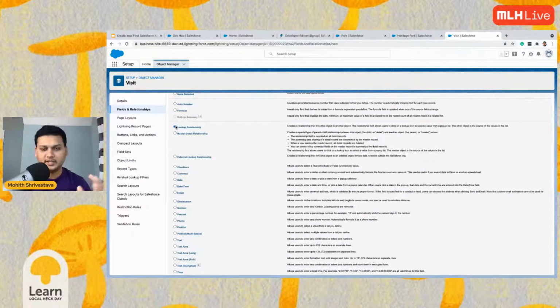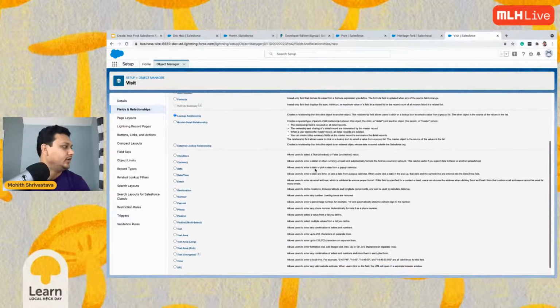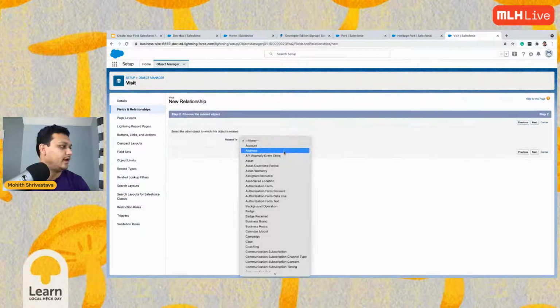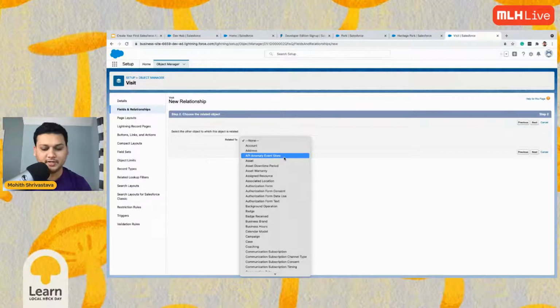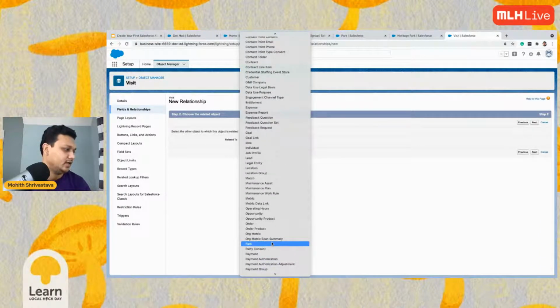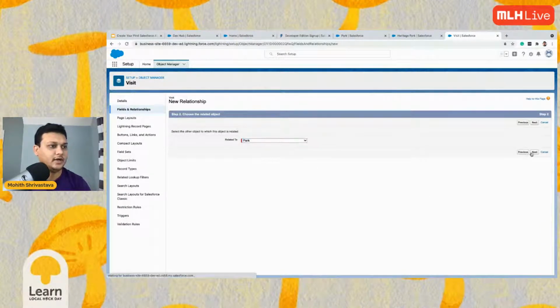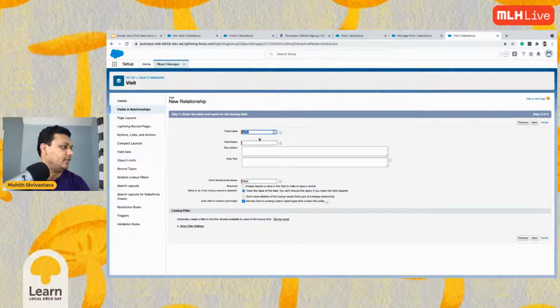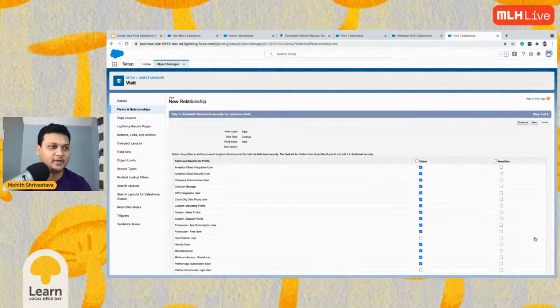A lookup or a master detail is like, let's say you want an object, right, which is kind of a main object, and then you have all the child objects concerning that, right? So let's actually do that. Let's go to lookup relationship and then look up that object that we had, like the visits with the park object. Okay, let's select the park object. That's where we are trying to link to. I'm just going to select the defaults and keep clicking next.